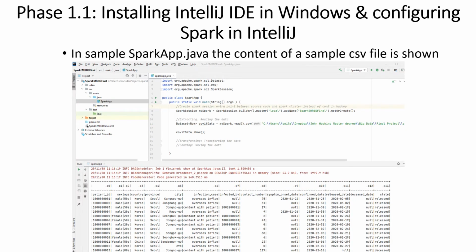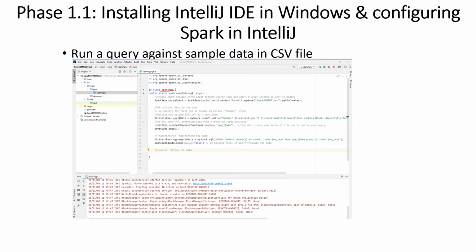Here is the result of the Spark app Java that shows the content of a sample CSV file. When I started this project, I was researching COVID data and people who got infected in Korea. And here is the result of that CSV file.